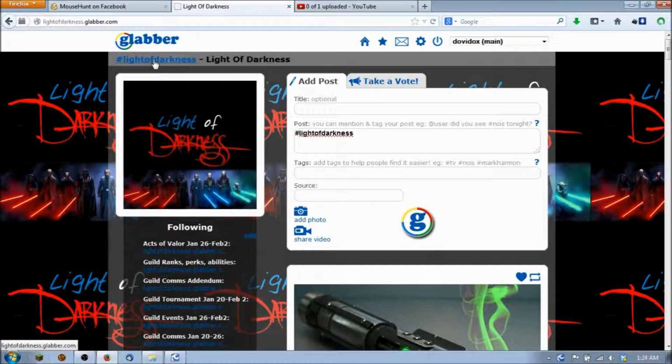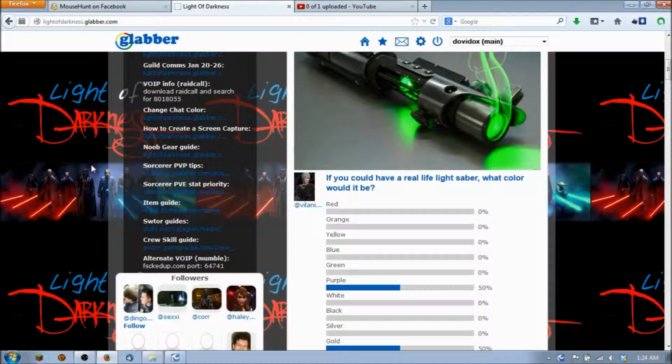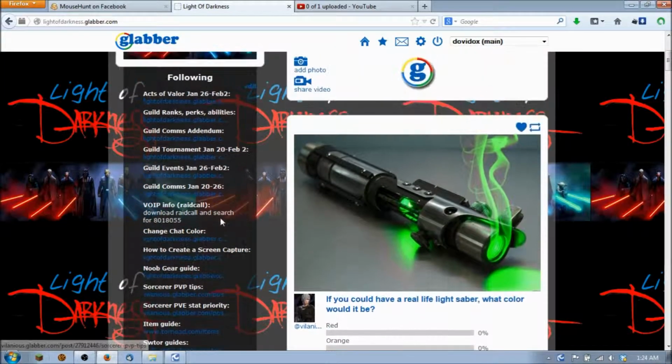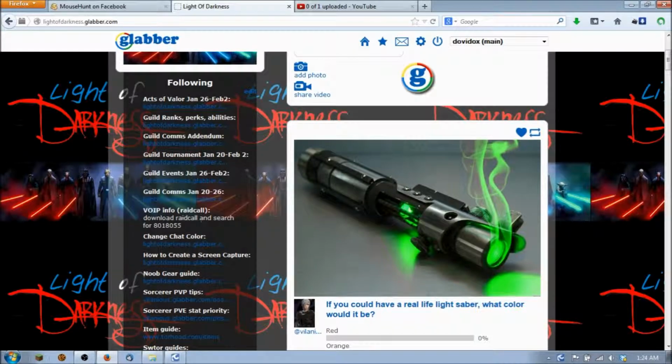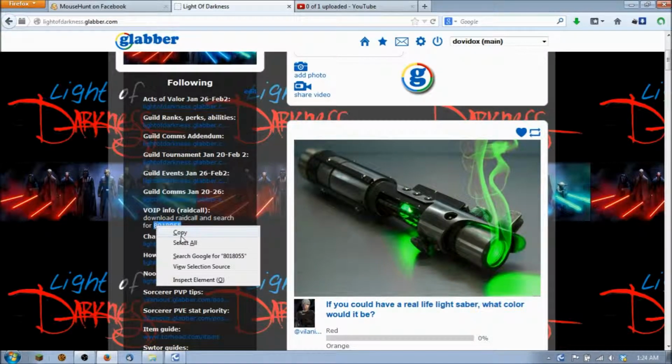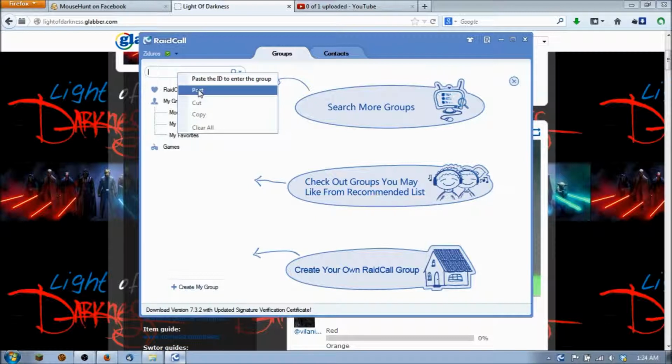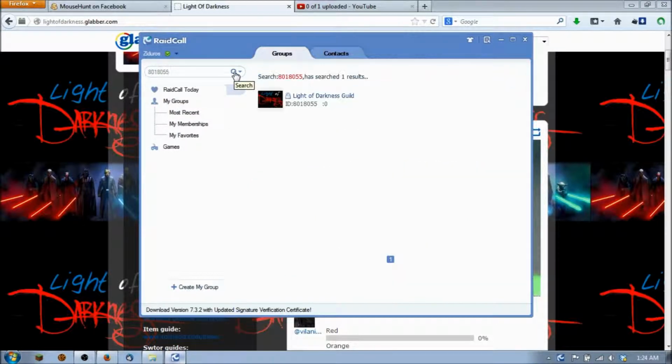Well, check this out. You've got your lightofdarkness.glabber.com website, and Villainous has been so kind as to put all these wonderful things up on the left side, including where it says right here, download Raidcall, and search for that right there. So if you go over here, do copy. I'm going to go into Raidcall right now. And so this is when it first comes up here. You're just going to go over here, it says post, but it's actually paste. Click on this right here, and it says Light of Darkness Guild.